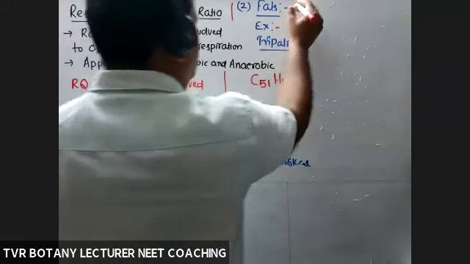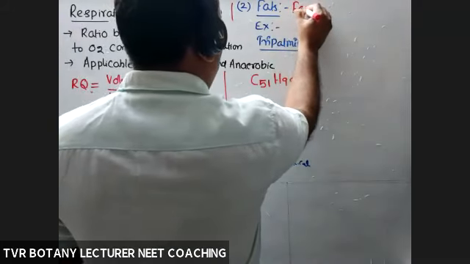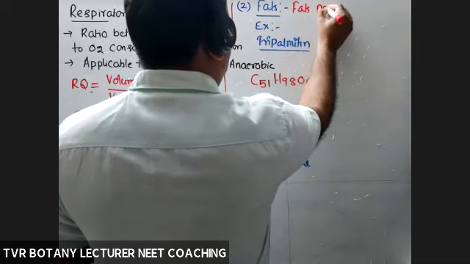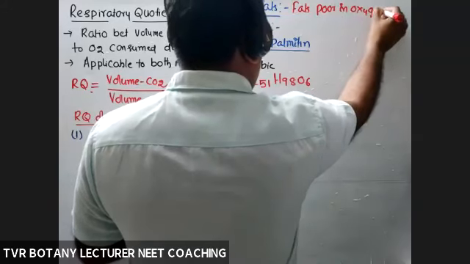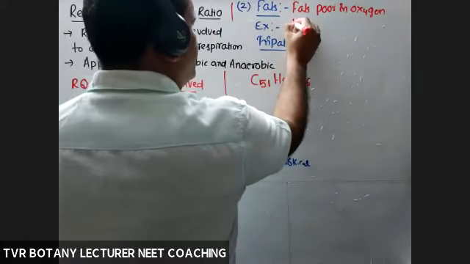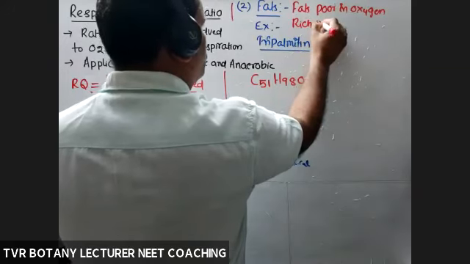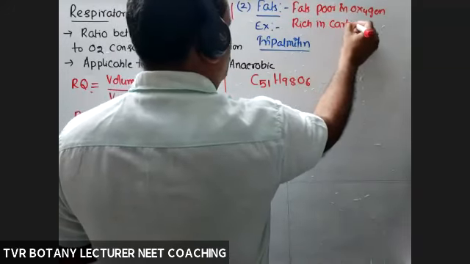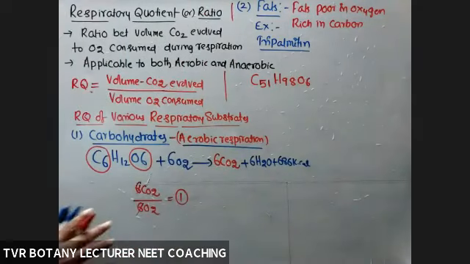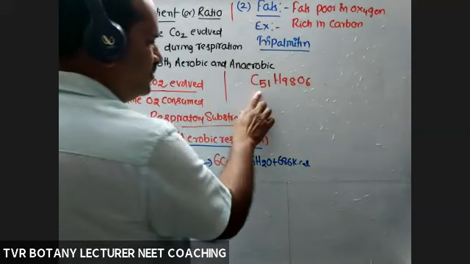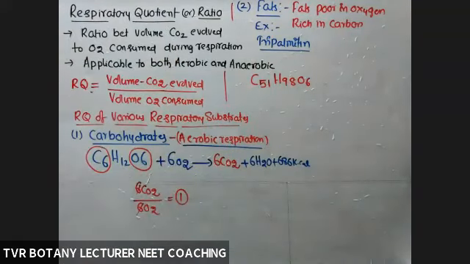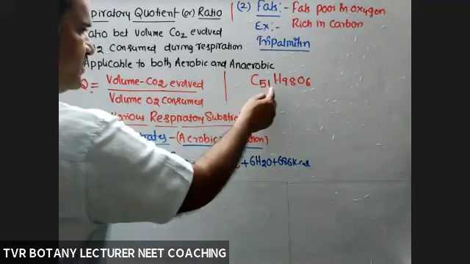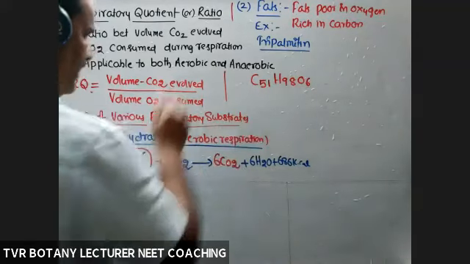So fats are poor in oxygen, less quantity of oxygen, and rich in carbon. Okay, right? They are rich in carbon, poor in oxygen. Definitely they need a larger amount of oxygen to cause oxidation of all these carbon atoms.